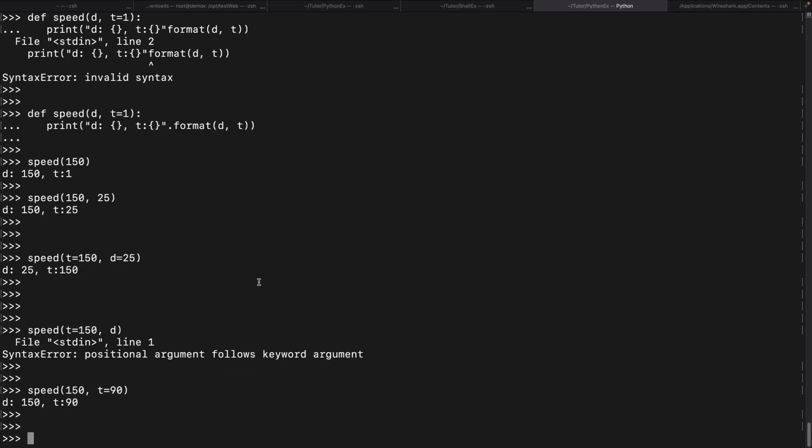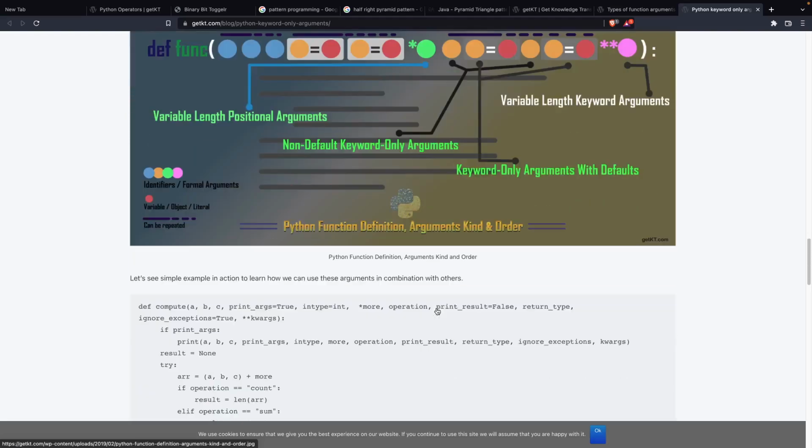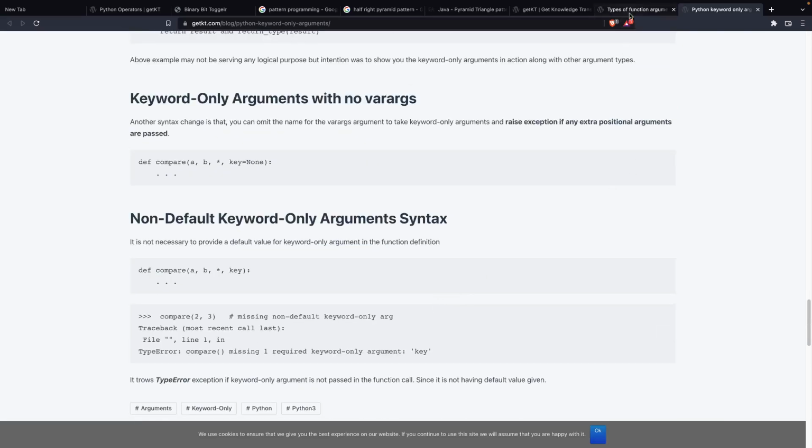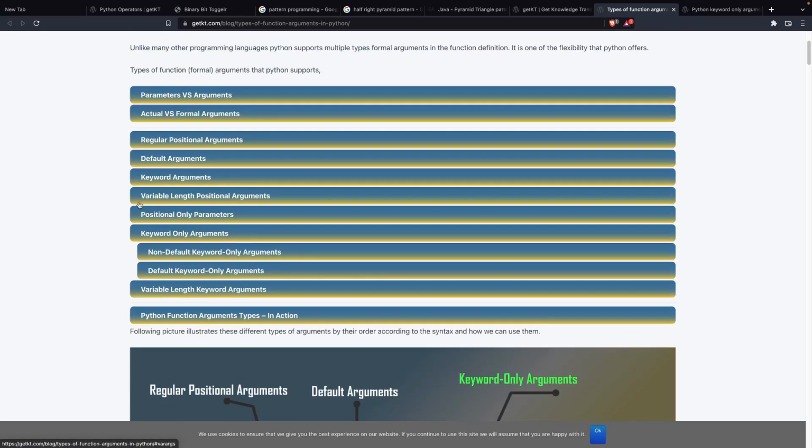That is the thing. We have different types of arguments, as you can see here: regular, positional, default, keyword only, non-default arguments, and we will see them in detail in the next session. What we have seen here is regular arguments, default, and keyword. Variable length, variable length keyword and variable length positional arguments we will see, and the keyword only arguments, which is a new feature in Python 3, we will see in the coming session.